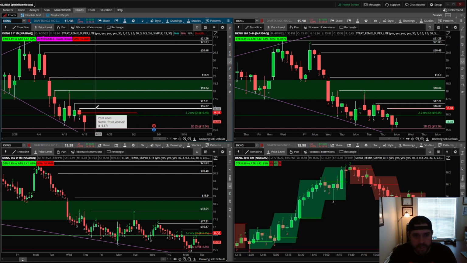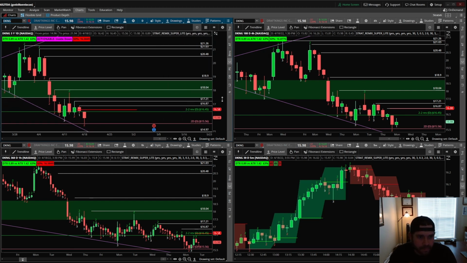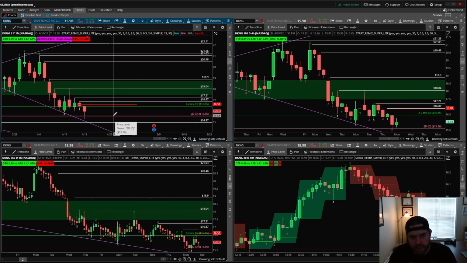So now what we're going to be looking for is a 2-2 reversal to the upside, entry after $16.45. First price target is going to be 16.87. If it hits the first price target, what I'm going to do is tighten my stop loss for a further move to 17.21. That's my game plan there. I'm going to tighten my stop loss, make sure that I stay in, keep my profits, even if it's a couple bucks. Downside play, break underneath 15.56 would take us down to 14.97. So we are coming towards the bottom of a broadening formation as well. So we'll be looking for that bounce if we do drop.